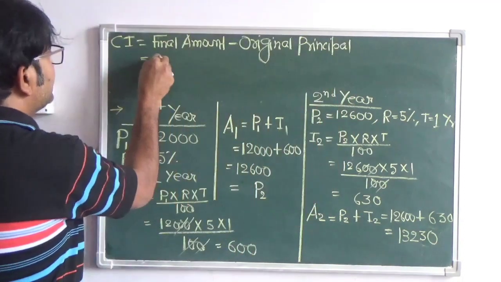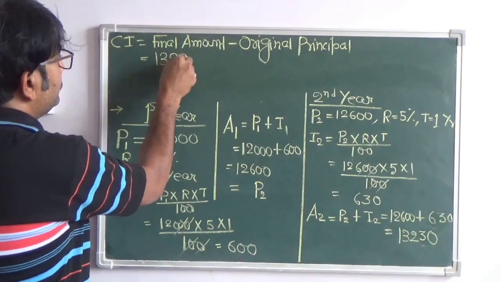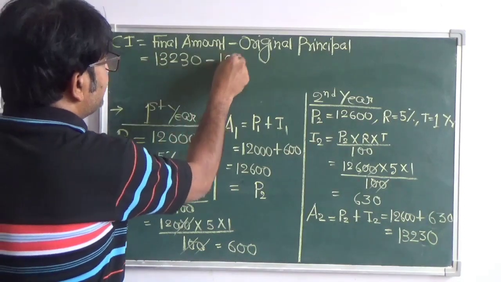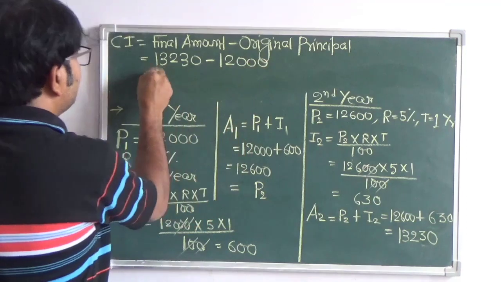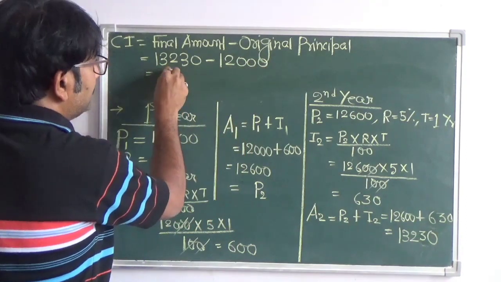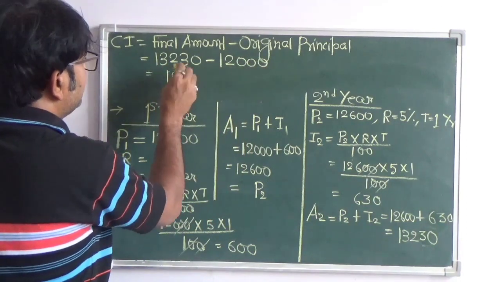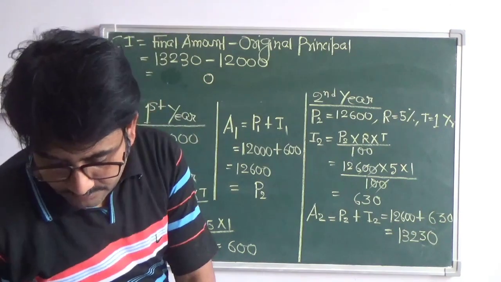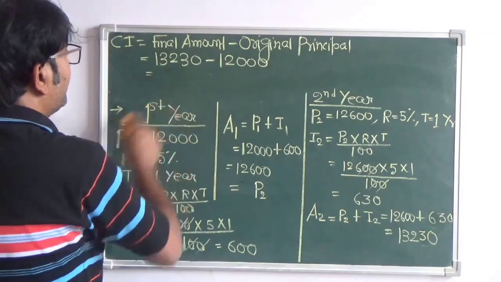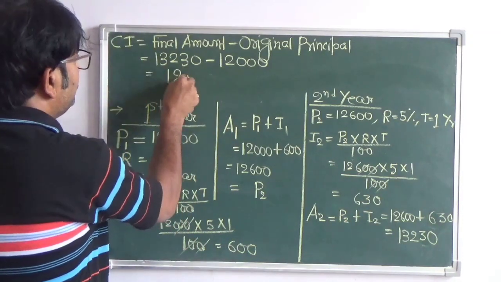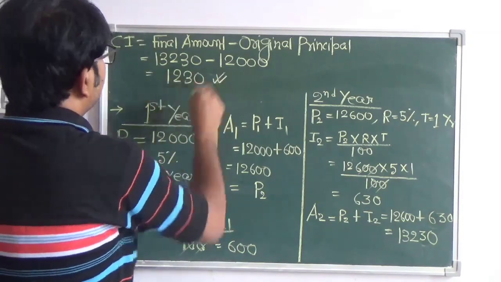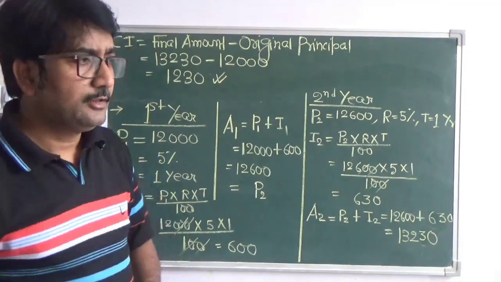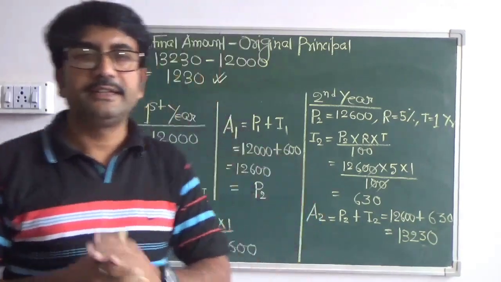So the final amount is coming to 13,230 and the principal is 12,000. So that is coming to 1,230. So this is the compound interest at the end of 2 years.